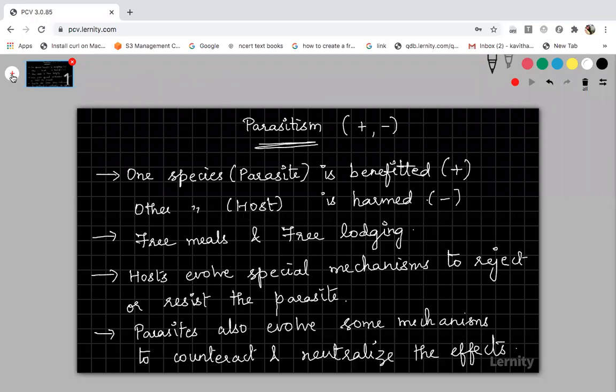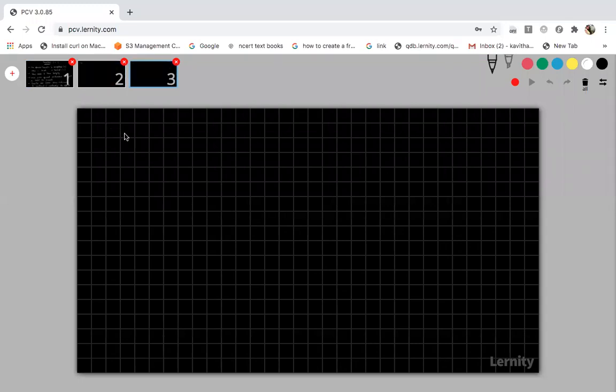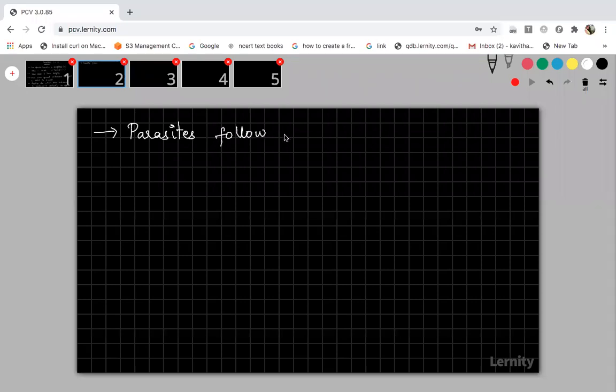So let me tell you some of the adaptations the parasite has for its survival. I told you the parasites have some adaptations or counteract mechanisms to neutralize the effect. Let me discuss some of them. Parasites follow special adaptations. Adaptation means that for them to survive inside the host body, they will have some special adaptations. What are those special adaptations? I will list out some special adaptations by which the parasite survives in a living host body.